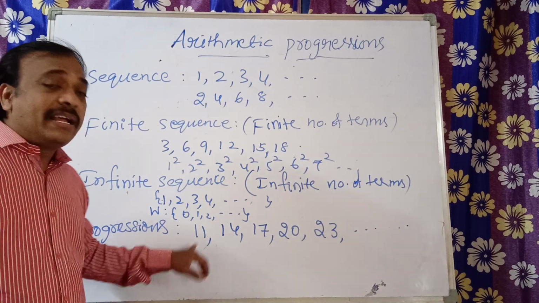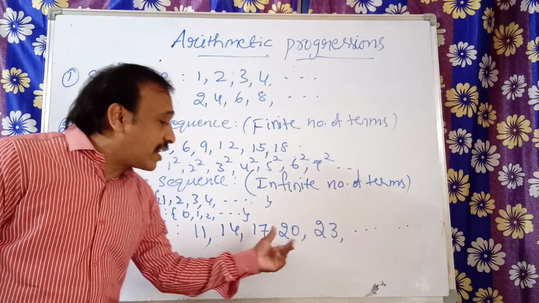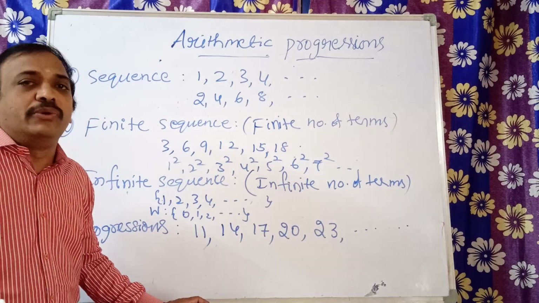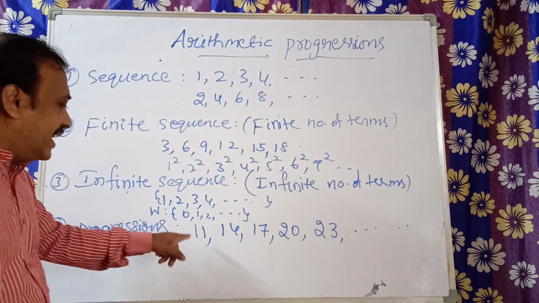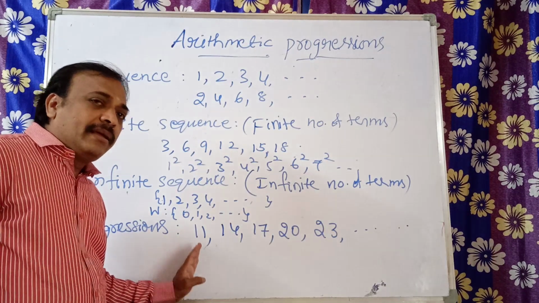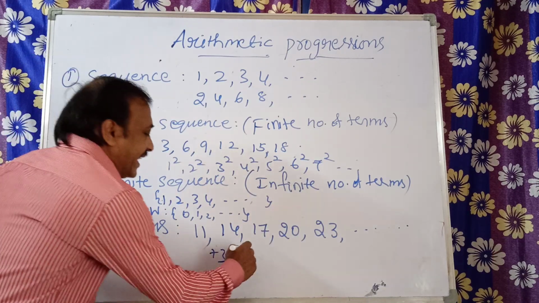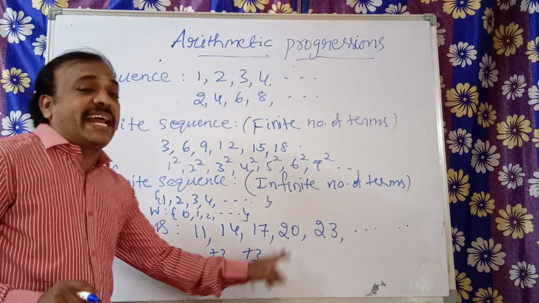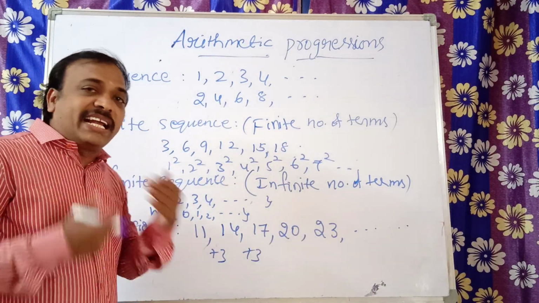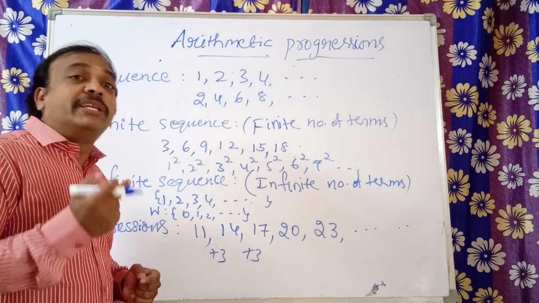Next, progression means, except the first term, to get the next successive terms, we add a fixed value, a definite value or a constant value. You see here how much we are adding: 11 plus 3, so we are adding plus 3. Then 14 plus 3. So that fixed value we add to get the next successive terms from the preceding term.